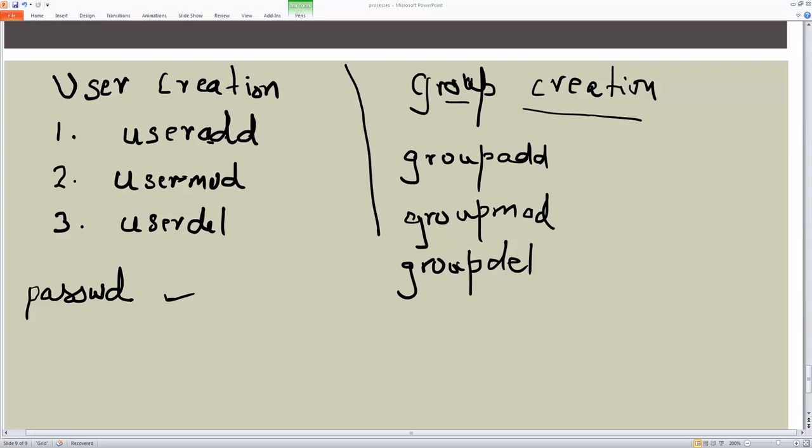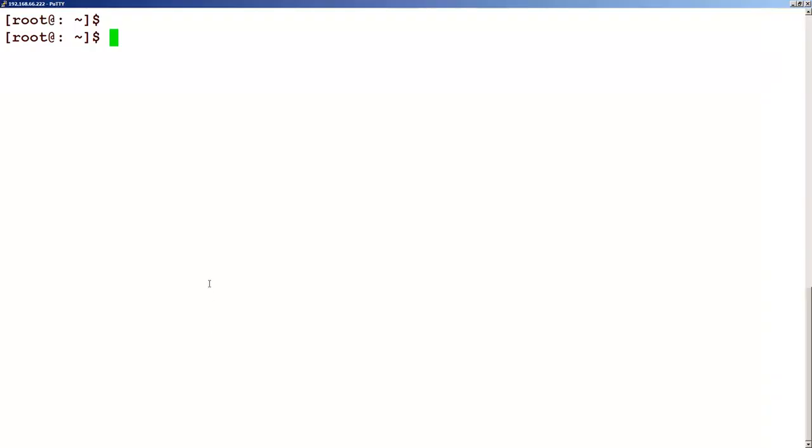Now let's create a user. We can use the useradd command, but with useradd there are a few things which we need to take note of. There are numerous options for useradd. We'll use an option called -m. That means we are telling it to generate a home directory under /home by default.